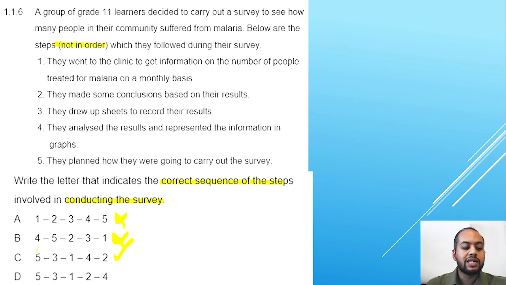Let's go to the last one, D, 5, 3, 1. They planned how they were going to carry out. Yes. Number 3, they drew up sheets, possibly correct. Number 1, they went to the clinic. Yes. And then number 2, they made some conclusions. And number 4, they analyzed. You can't make conclusions before you analyze your results. You must analyze your results first. Therefore, D is incorrect. And the correct answer for this question is C.